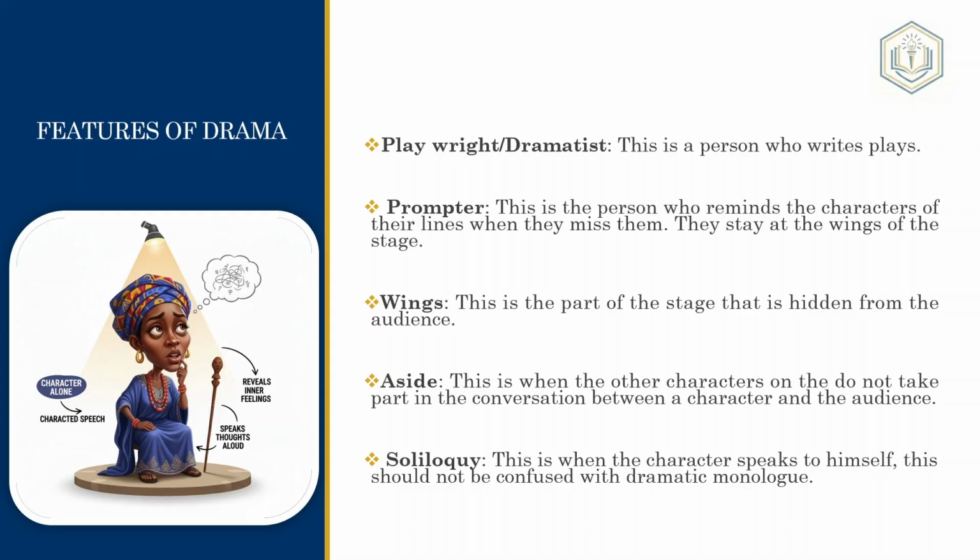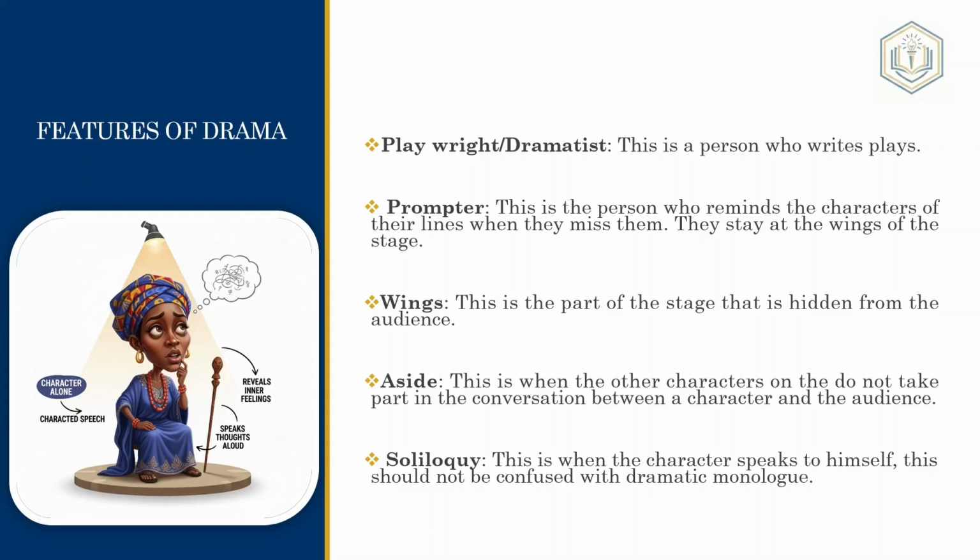In a dramatic monologue, there is nobody on stage at all, and he's talking to another character. That character is not present on stage, so it feels like he's talking to the audience. But an aside is different. An aside is when there are other characters on stage, but the spotlight is on one character who is trying to have a conversation, but the other characters are not in that conversation. It's like they are oblivious that he's talking, so it now feels like the character is talking straight to the audience.